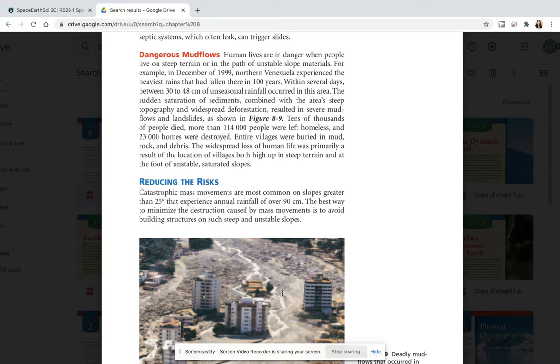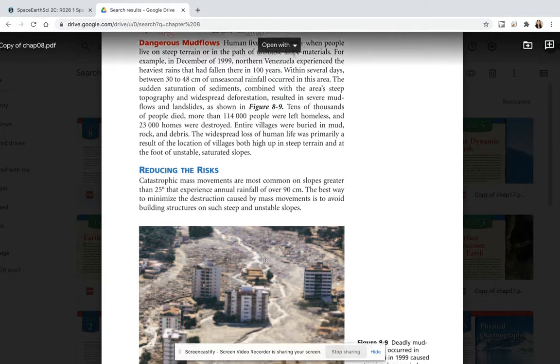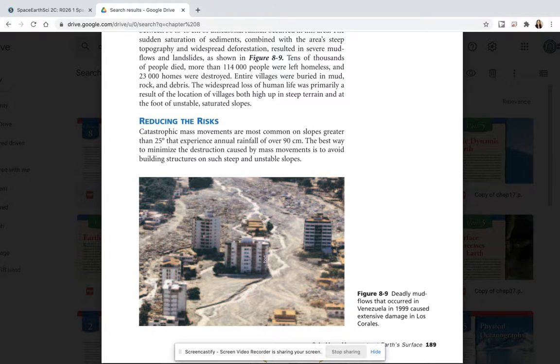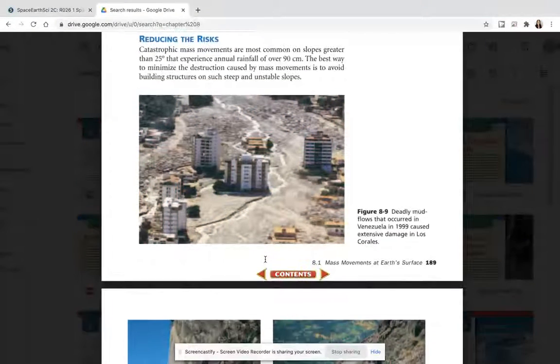More than 114,000 people were left homeless, and 23,000 homes were destroyed. Entire villages were buried in mud, rock, and debris. The widespread loss of human life was primarily a result of the location of villages both high up in steep terrain and at the foot of unstable, saturated slopes, increasing the risks.